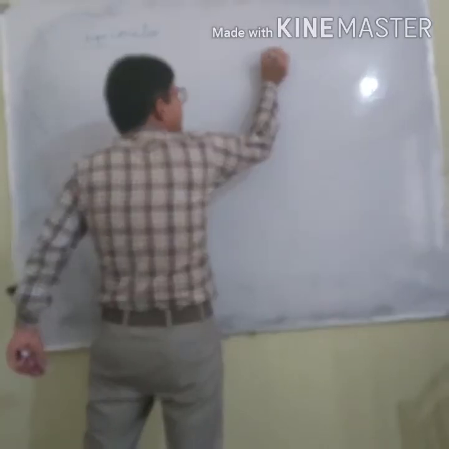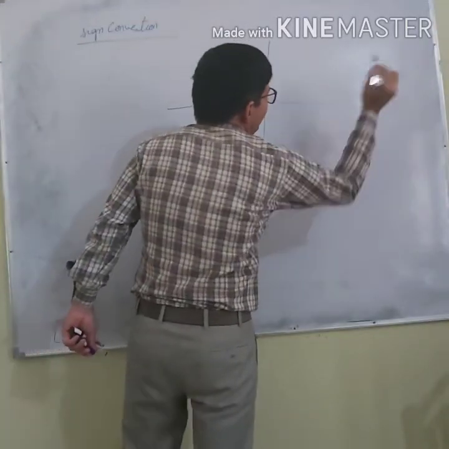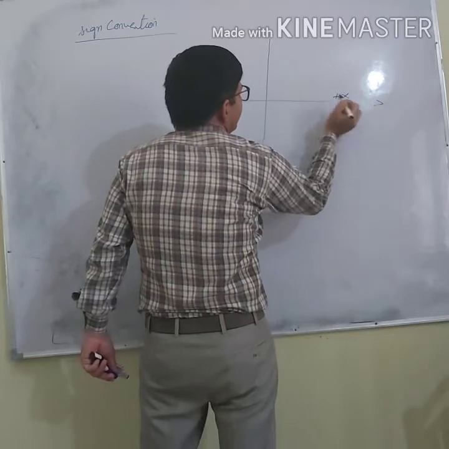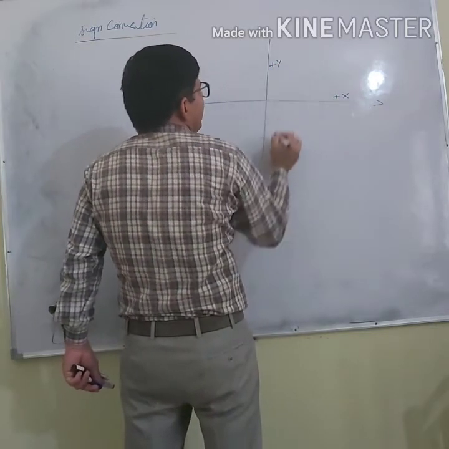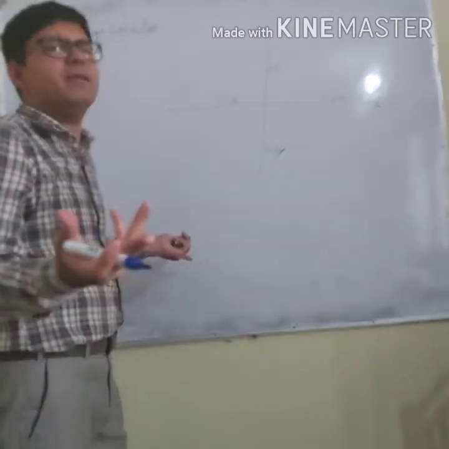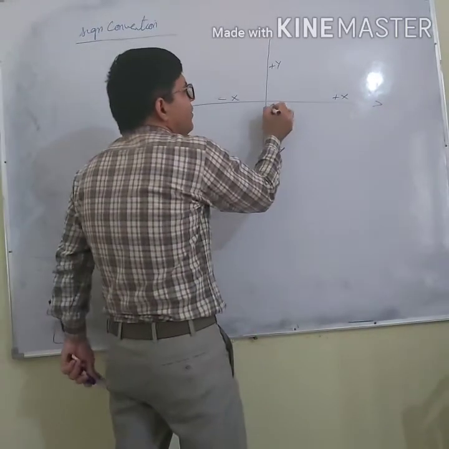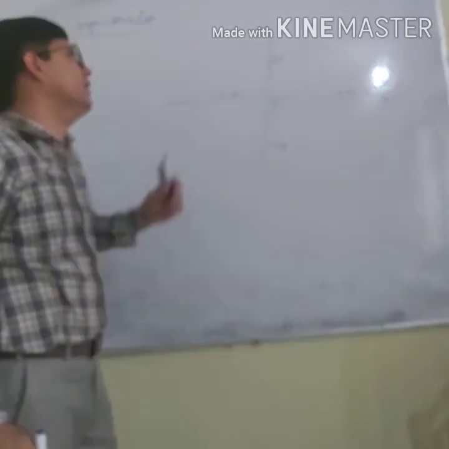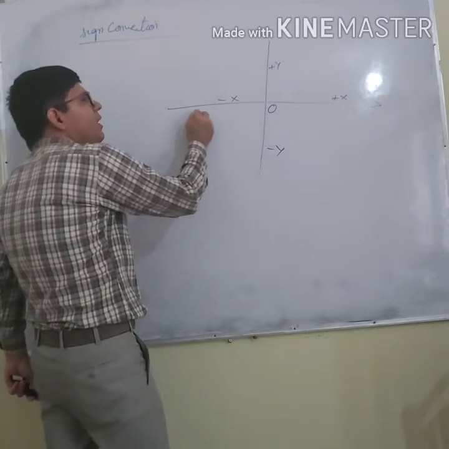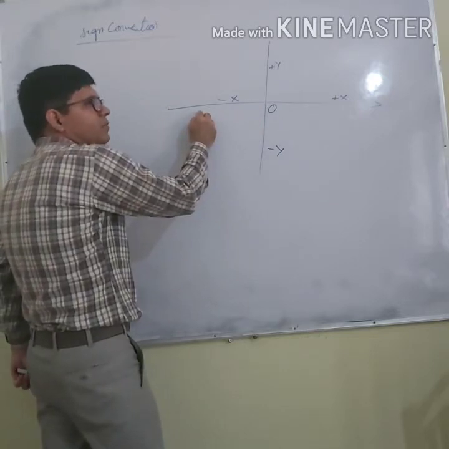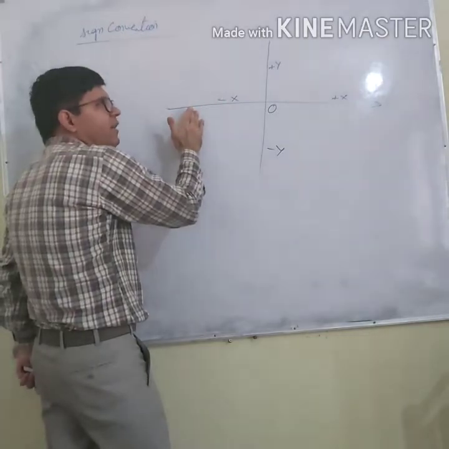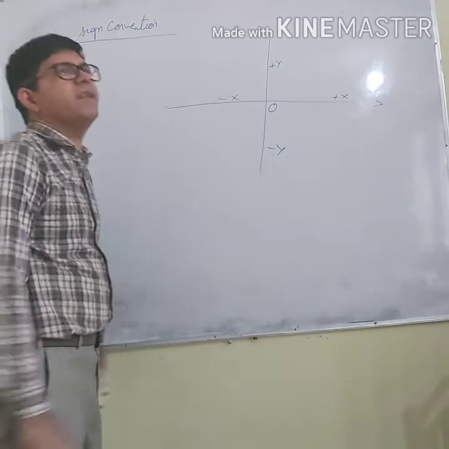Students, let us say these axes you have done. I know that this is plus x axis, this is plus y, this is minus y, and this is minus x. Let us say this is O. It was origin, but here it is optical center. If anything is on the left hand side, any point on the left hand side, I will take its distance negative.